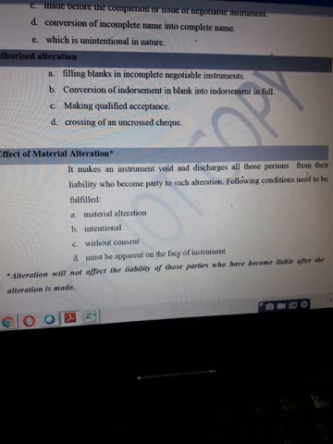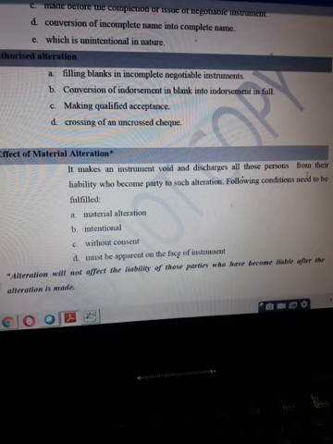But all the parties who became parties to the instrument later on, after the alteration was done, and kept on endorsing the instrument even after the alteration, will not cease to be liable; they will remain liable. But the parties who were parties before the instrument was altered cease to be liable under the instrument.